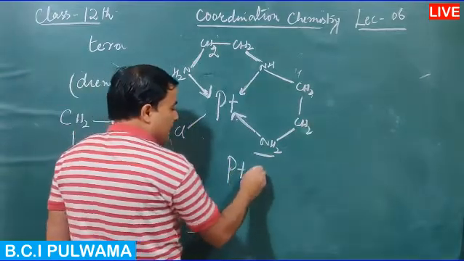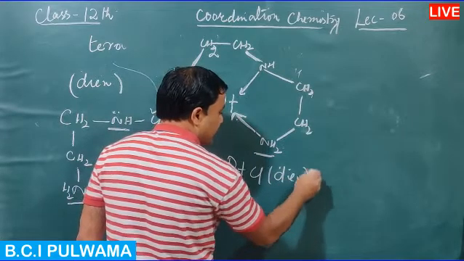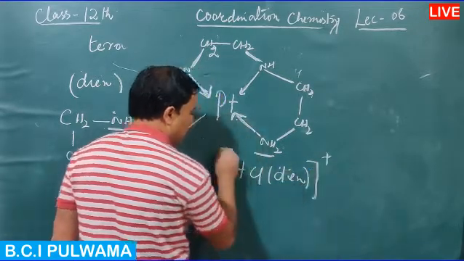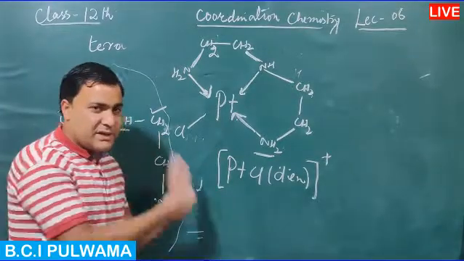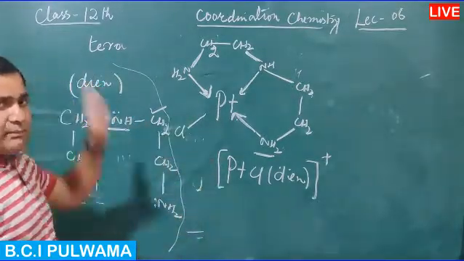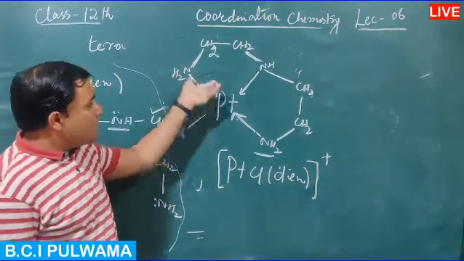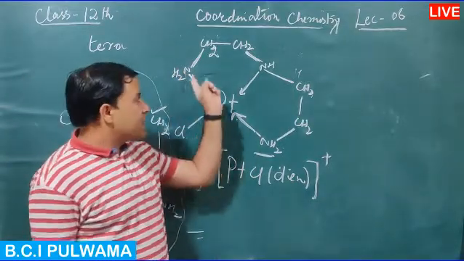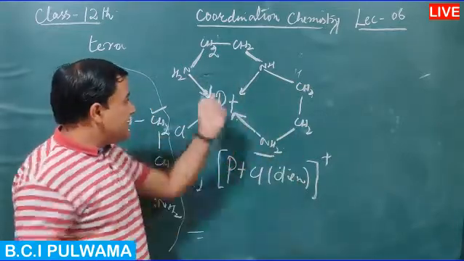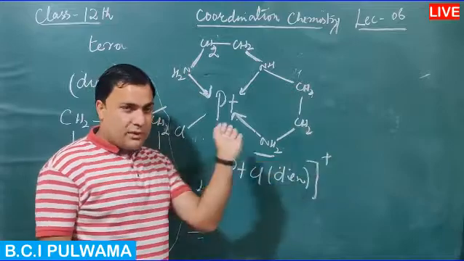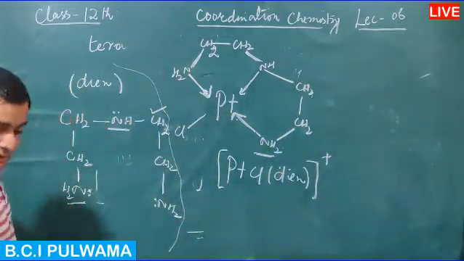Now this is the complex of platinum with the ligand used, that is diethylene triamine. This complex carries one positive charge. As you can see, the chloride ion is a negative ion, and with the neutral ligand introduced, the loss of one Cl negative ion leaves the complex with a positive charge.